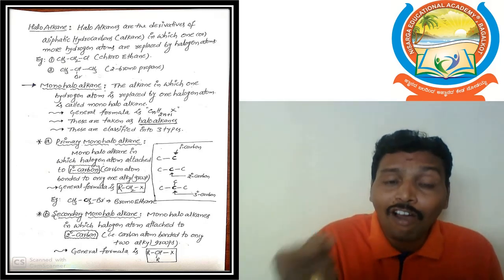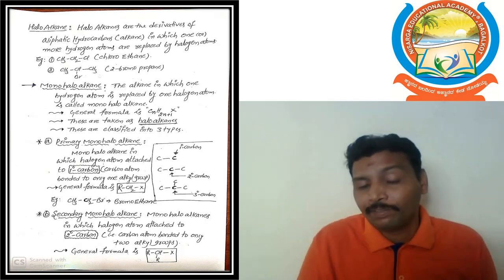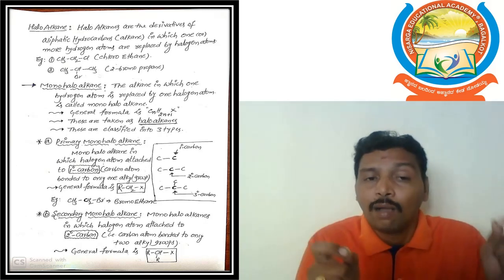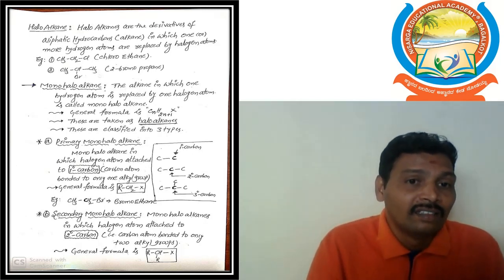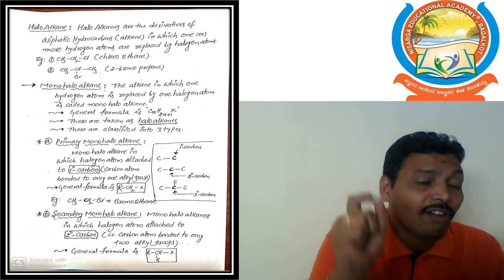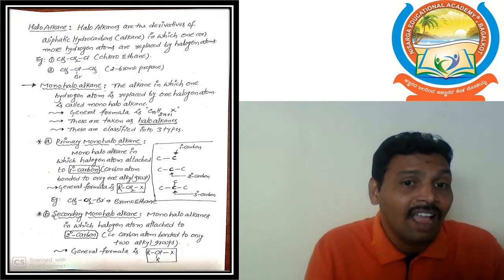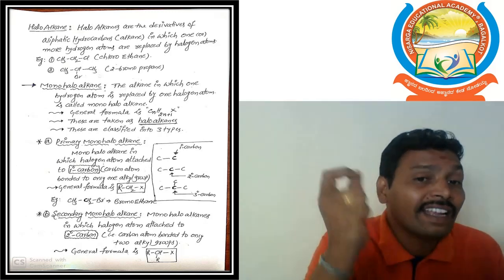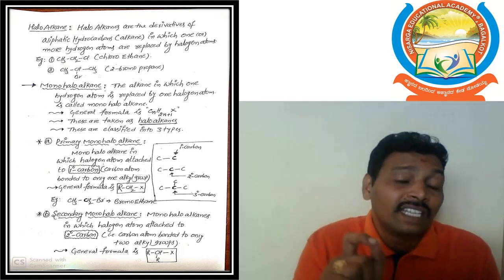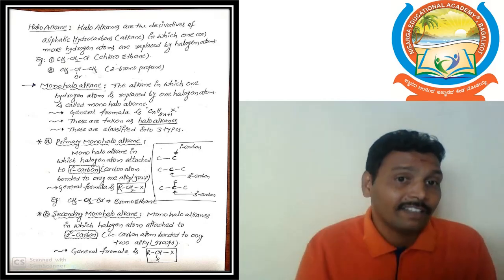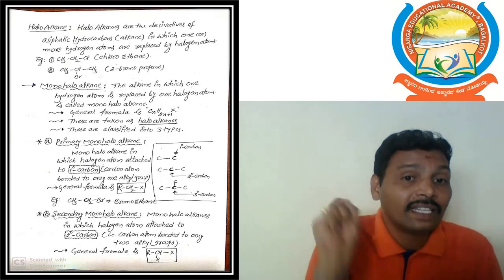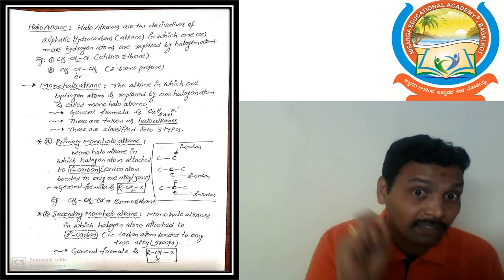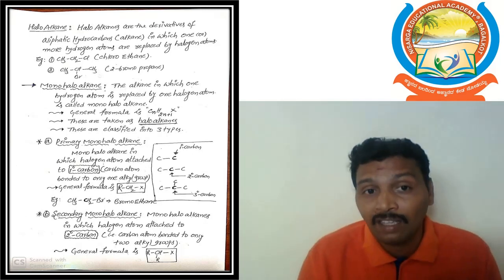Again, these monohaloalkanes are classified into different types. First one, primary monohaloalkane. Definition: a monohaloalkane in which the halogen atom is directly attached to a primary carbon is called a primary monohaloalkane. Firstly, we discuss what is a primary carbon, secondary carbon and tertiary carbon.